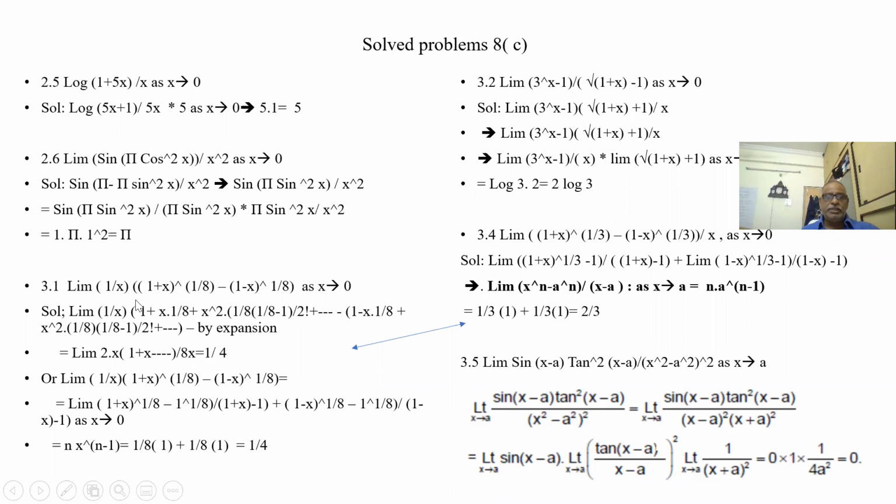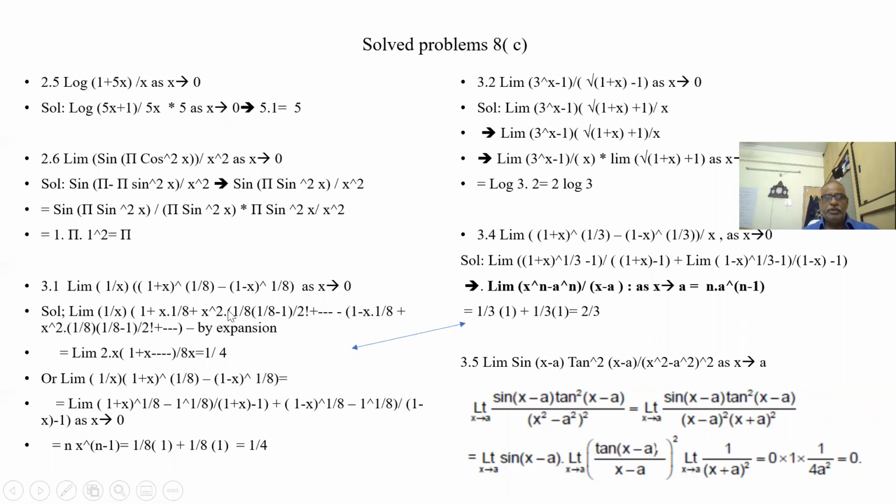Okay, now you see that: limit of 1 by x into (1 plus x) whole to the power of 1 by 8 minus (1 minus x) whole to the power of 1 by 8, as x tends to 0. Same thing, this we have done. So 1 by x I am keeping here. This I am expanding, (a plus b) whole to the power of 1 by 8: a plus x to the power of 1 by 8 plus x square into n into n minus 1